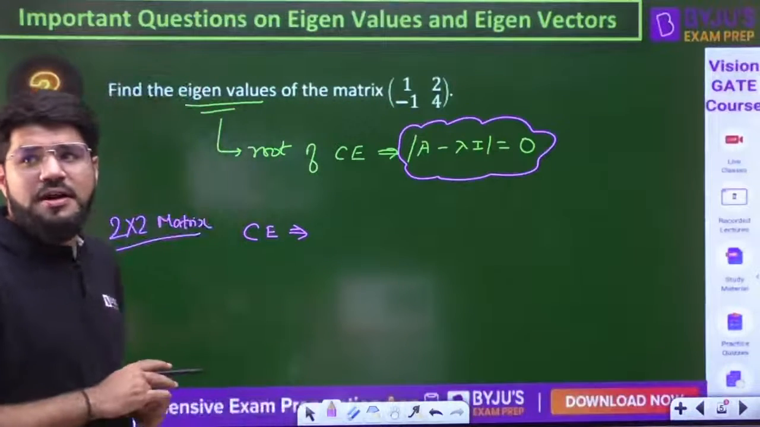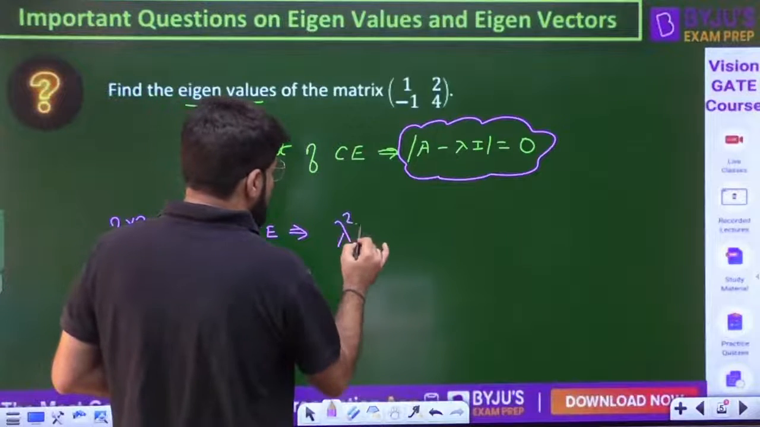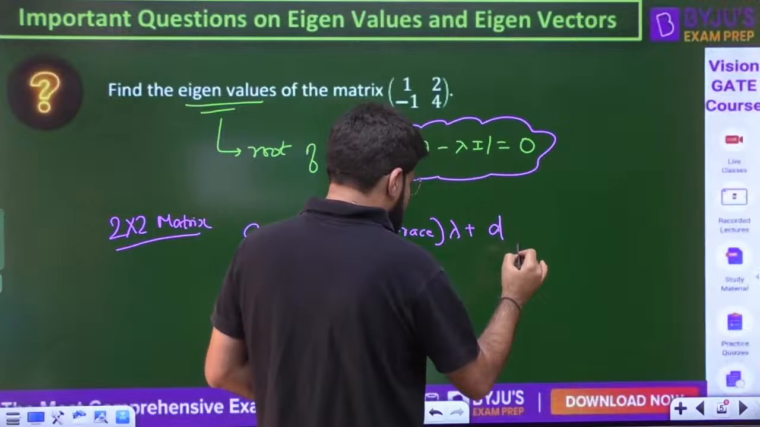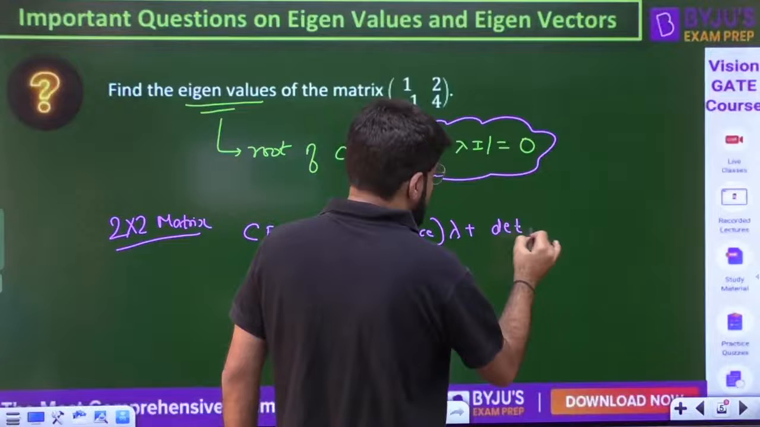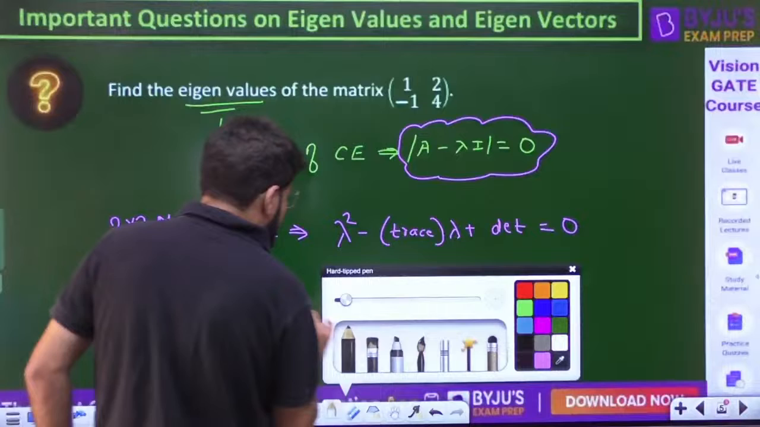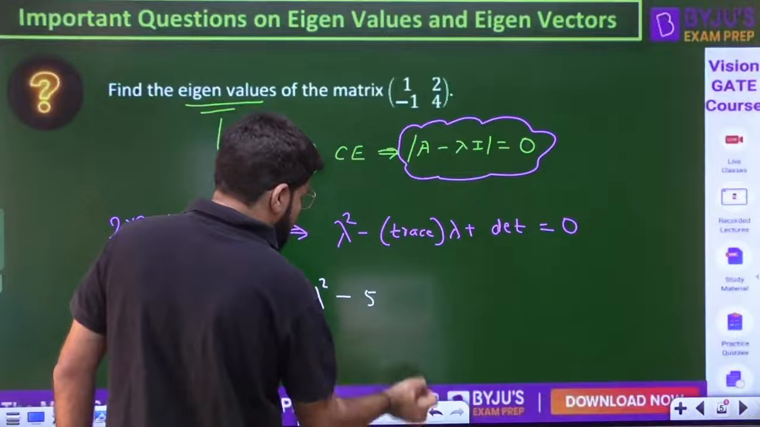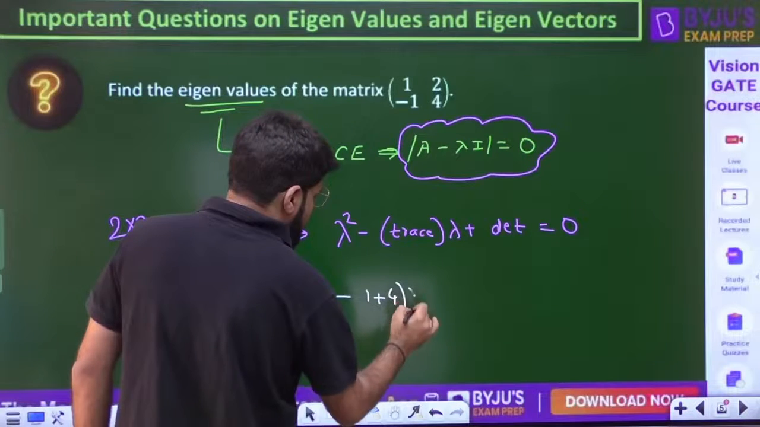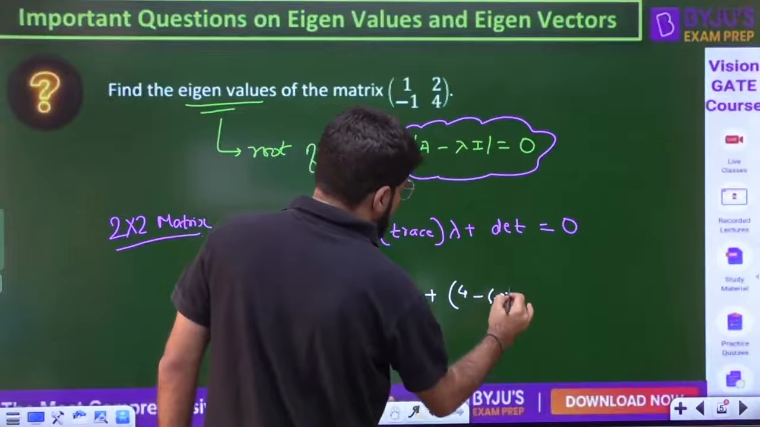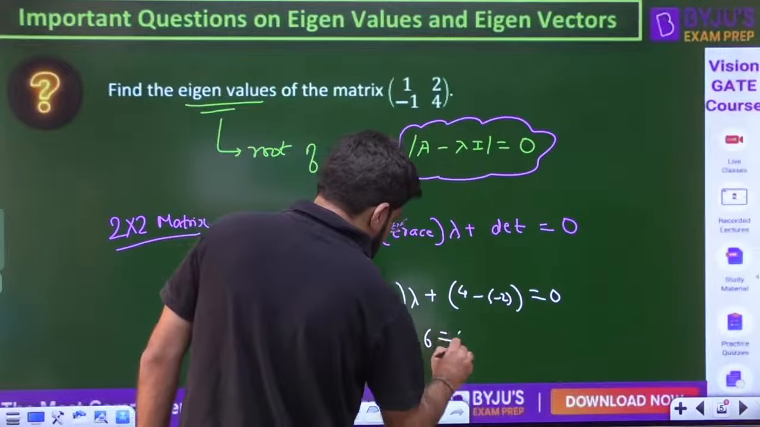Correct, Rajesh, that's what it is. So you know what the characteristic equation is: lambda square minus trace into lambda, plus determinant of the matrix, equal to 0. Trace is the sum of diagonal elements. Specifically for this matrix, it is lambda square minus trace, and trace is 1 plus 4, that is 5, plus the determinant, which is 2 cross 2 cross multiply 4 minus 2. Hence you have lambda square minus 5 lambda plus 6 equal to 0.